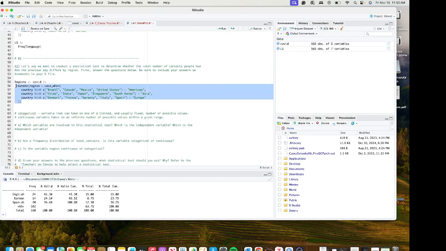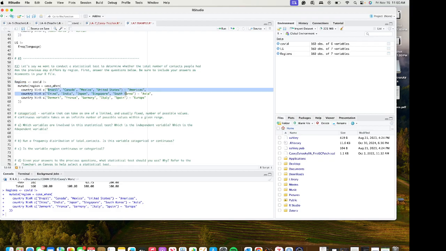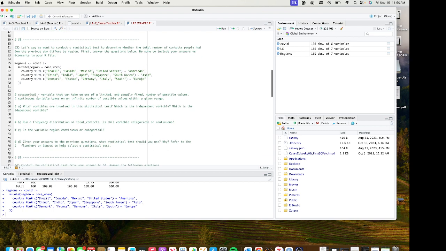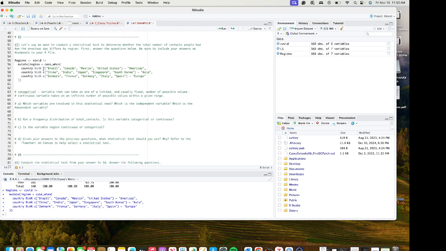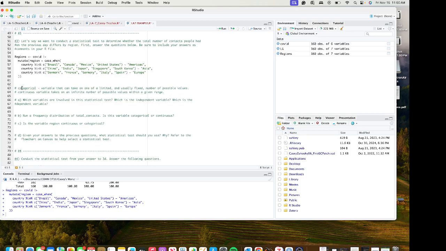So I went ahead and created another data set that creates a region according to countries and assigns them to different continents. That is what your assignment is asking for. In order to finish number 3, we need to have an understanding of what a categorical and a continuous variable is.